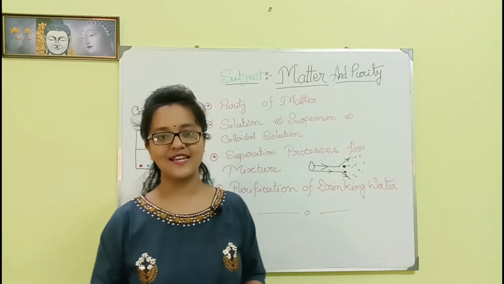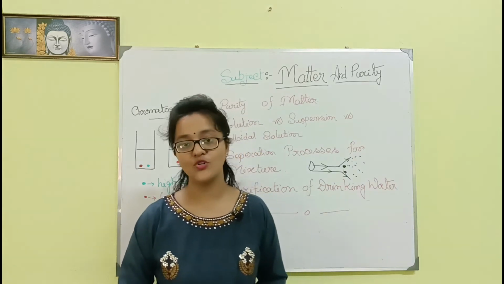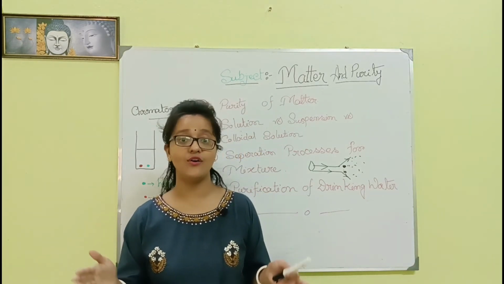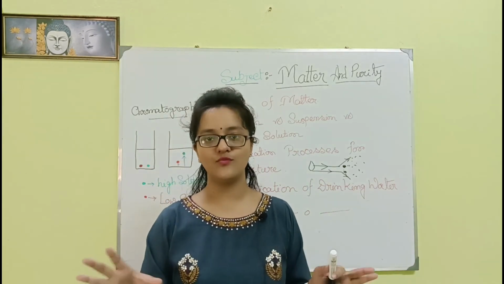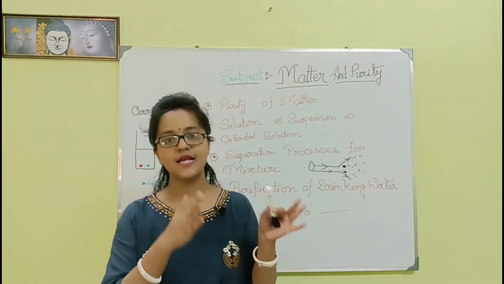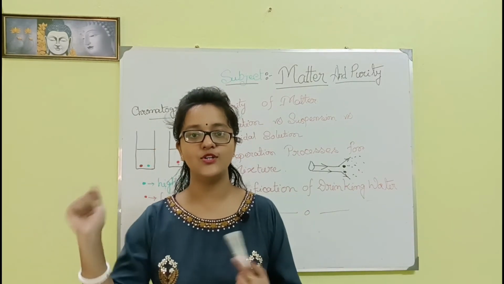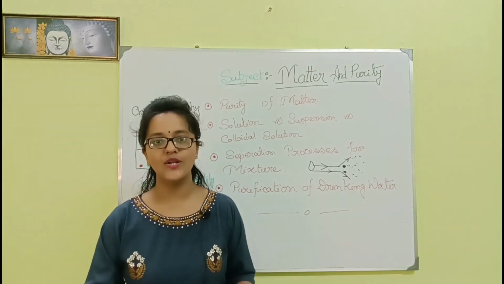Okay, now I will tell about the last portion of our discussion. This is a main portion, a big topic called purification of drinking water. How can we get simply pure drinking water? First of all, there are some steps: sedimentation, followed by loading, followed by filtration, and the last step is chlorination.